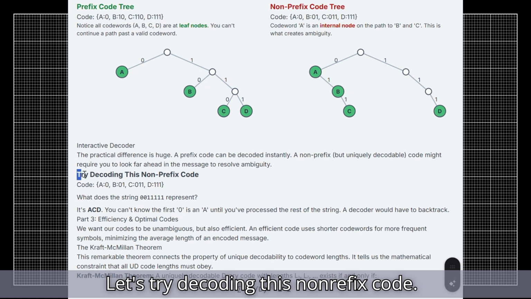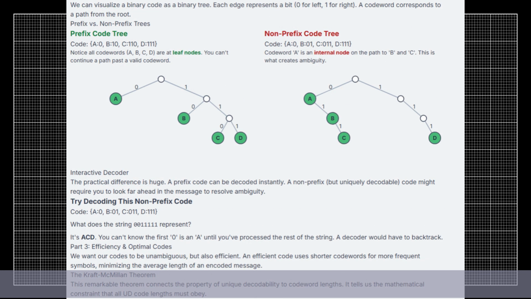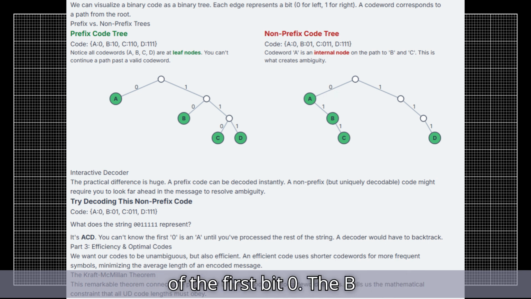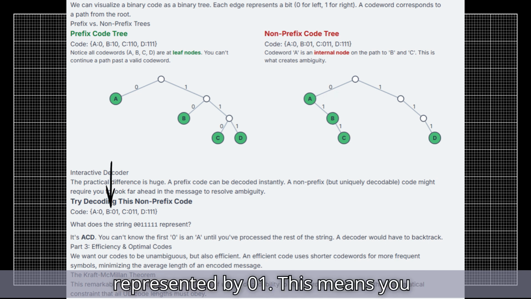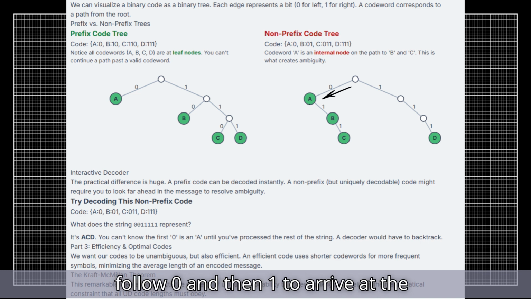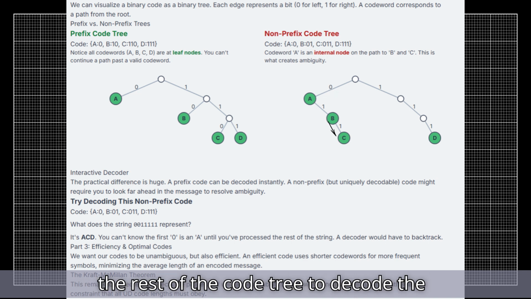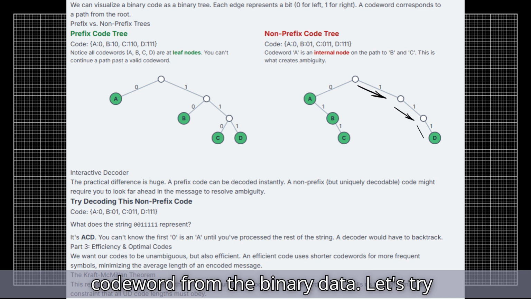Let's try decoding this non-prefix code. We can tell A is 0 by following the path of the first bit 0. Then B is represented by 01. This means you follow 0 and then 1 to arrive at the code word. We follow this same pattern for the rest of the code tree to decode the code word from the binary data. Let's try this string.